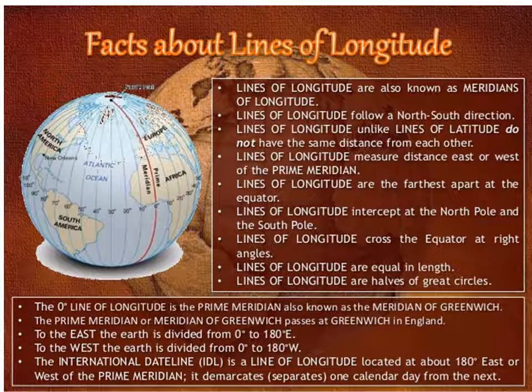See here, as the earth rotates, each of the lines of longitude faces the sun in turn. Yes, we can see in this picture lines of longitude. We can say the meridians of longitude. Lines of longitude follow the north-south direction. You can read in this slide.